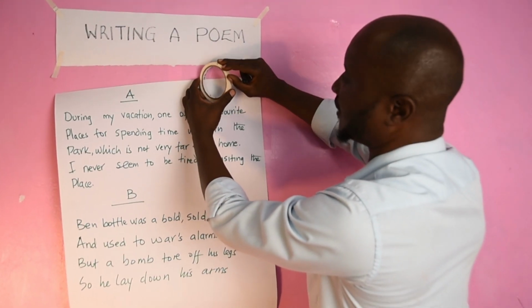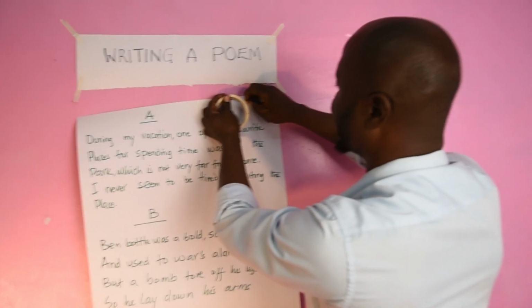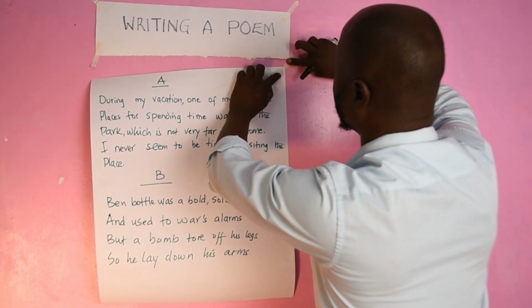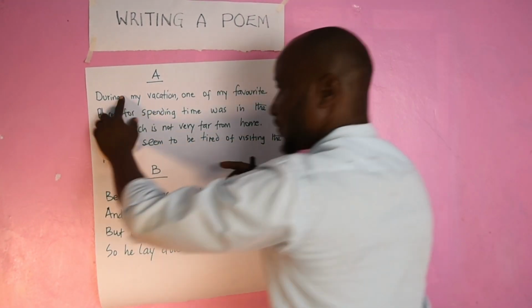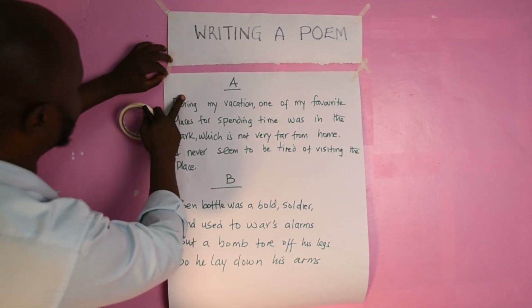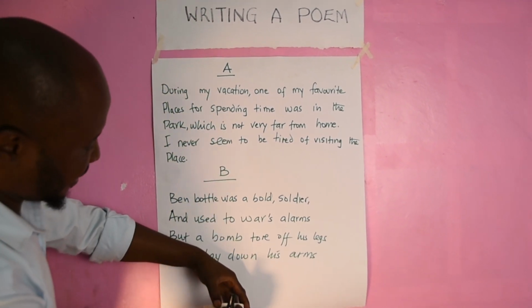Look at them in terms of which one is imaginative between A and B, and which one is arranged in stanzas.